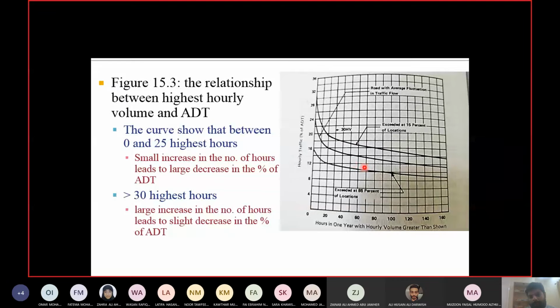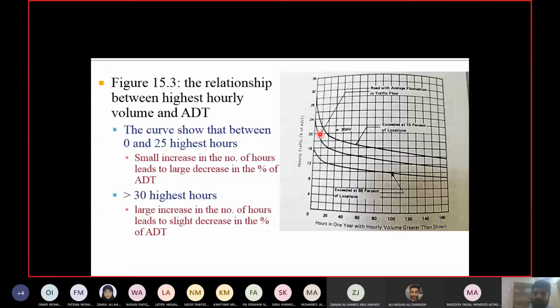Why is the slope steep here? Because as you are going from 1 hour to the next hour, the percentage is decreasing very rapidly. That's why the slope is high. The y-axis is decreasing rapidly, right? That's why the slope is high, because you have more change in y.